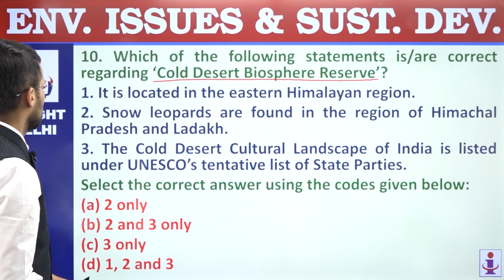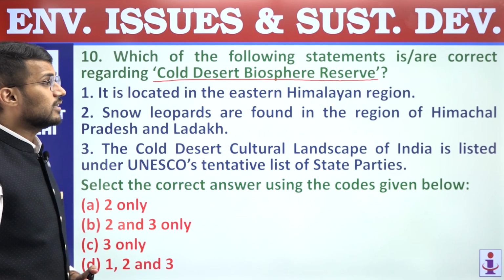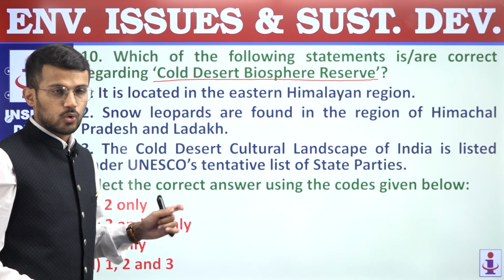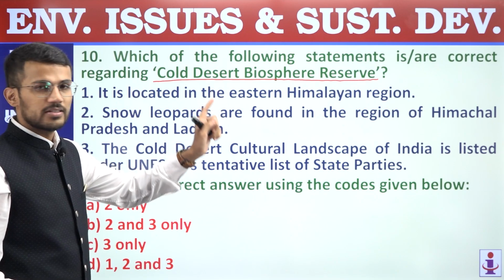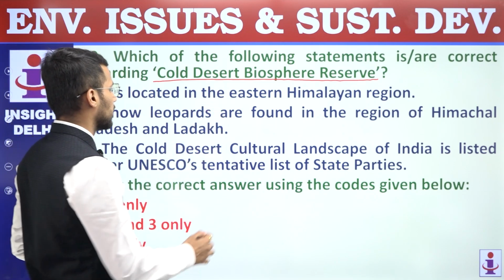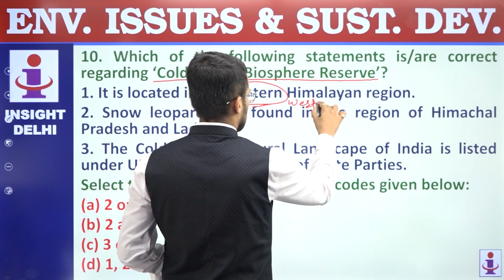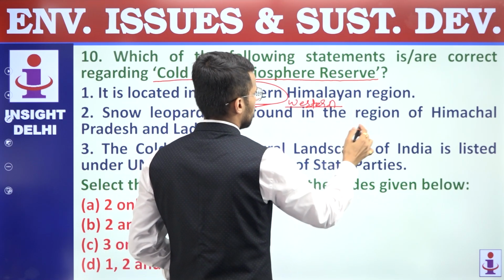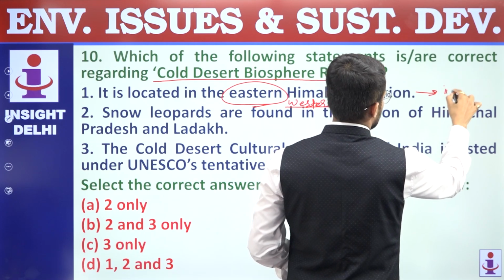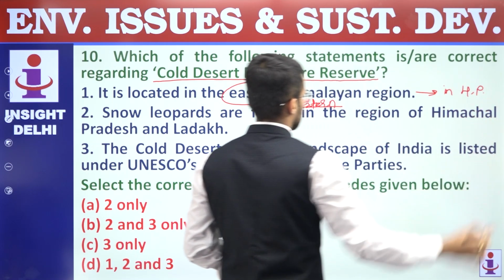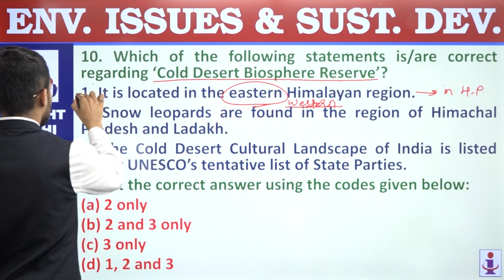So first statement, it is located in the eastern Himalayan region. The cold desert biosphere reserve is not in the eastern Himalayas, it is in the western Himalayas, in the state of Himachal Pradesh. The first statement is incorrect.